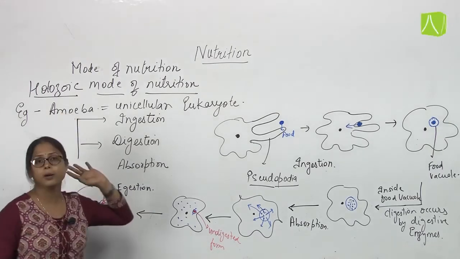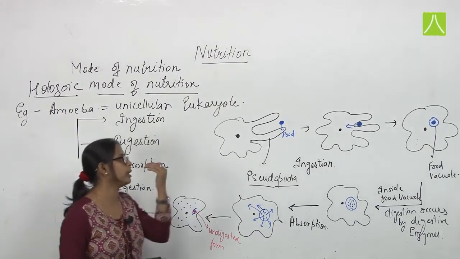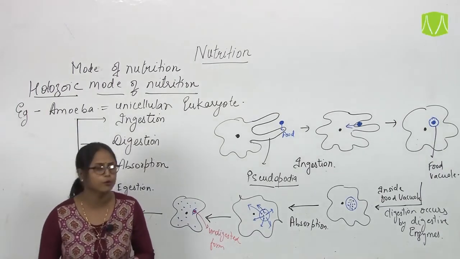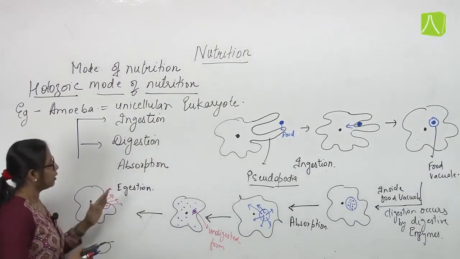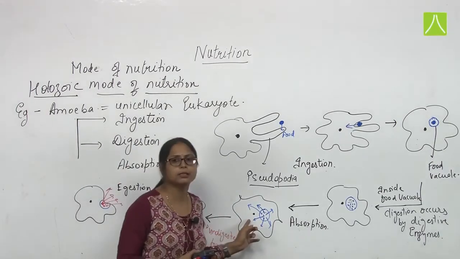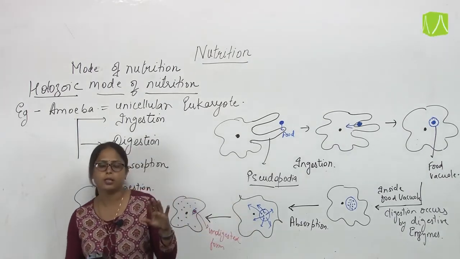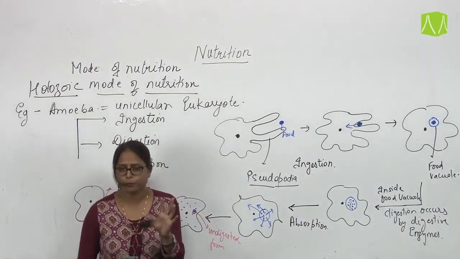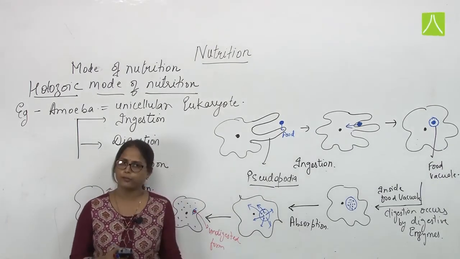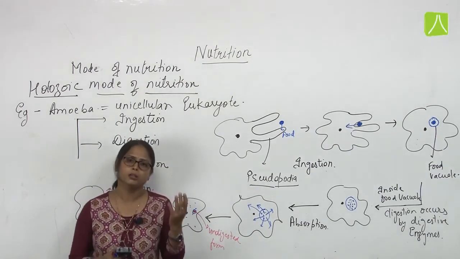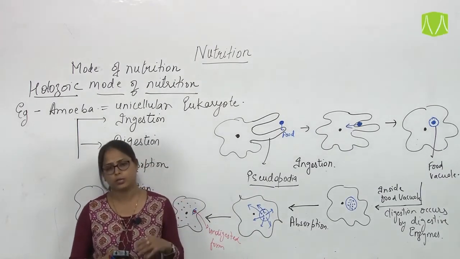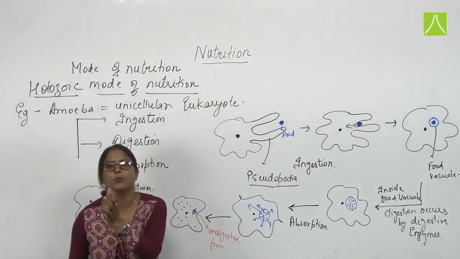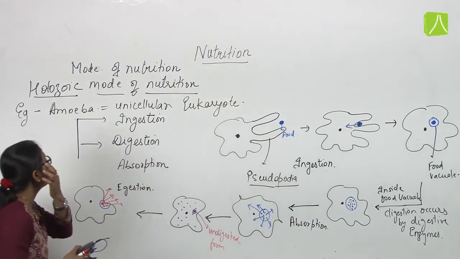in amoeba. In the same manner, multicellular animals like we human beings, and different other animals, also perform the holozoic mode of nutrition. The only difference is that here we have taken a single cell, but in multicellular animals the absorption takes place by the blood, and through the blood all the digested nutrients go into different cells or tissues where they are utilized, and the waste is removed in the form of fecal matter through the anal pore. So this is the holozoic mode of nutrition.